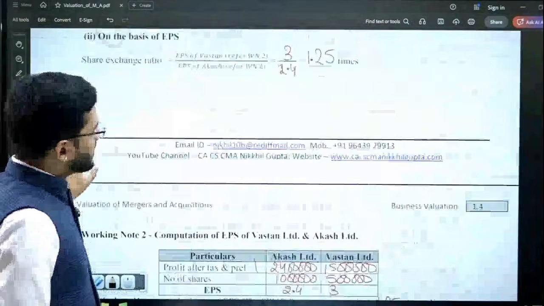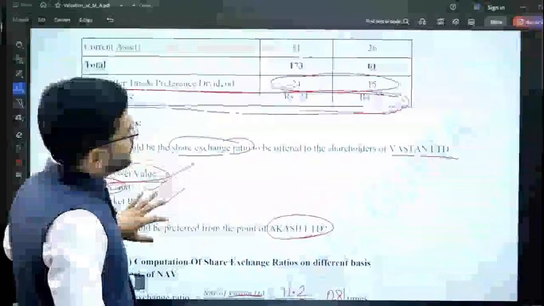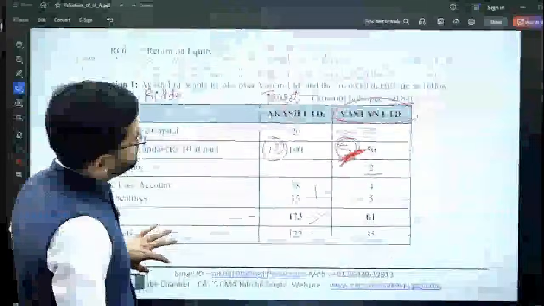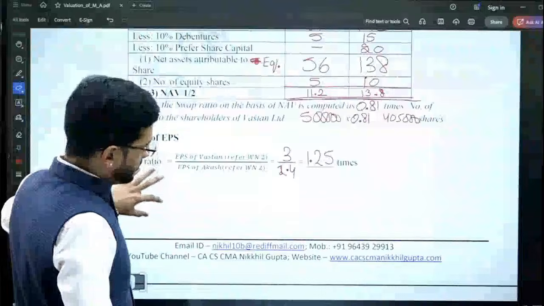Last is on the basis of MPS. MPS is not to be calculated. It is already given in the question. MPS is 24 and 27, already given in the question.